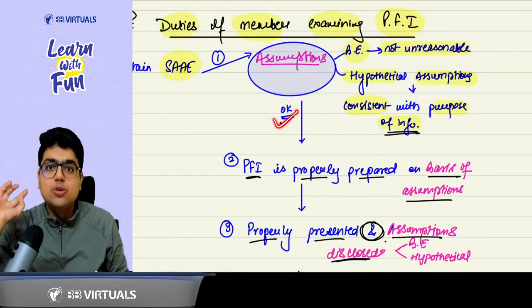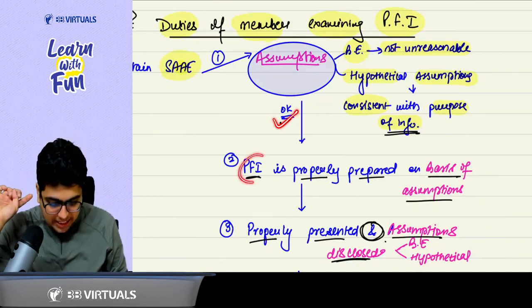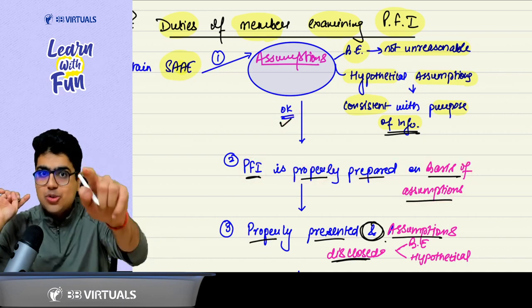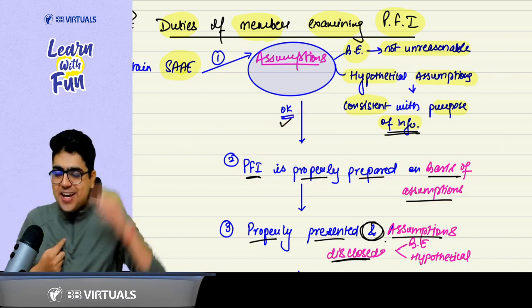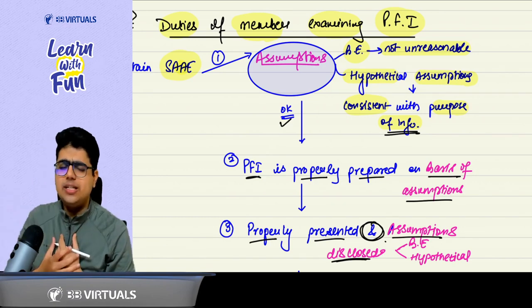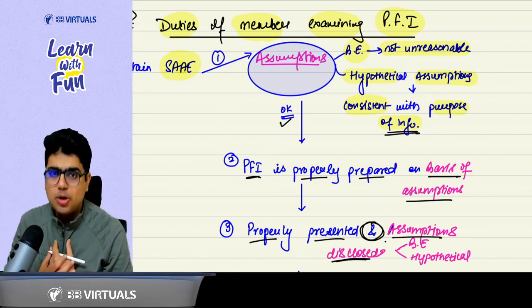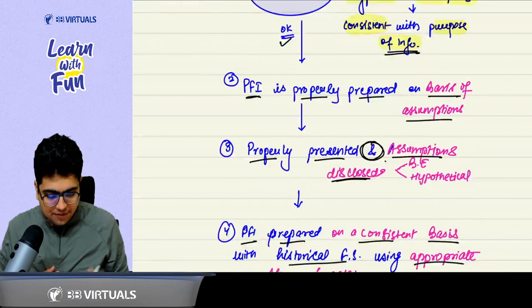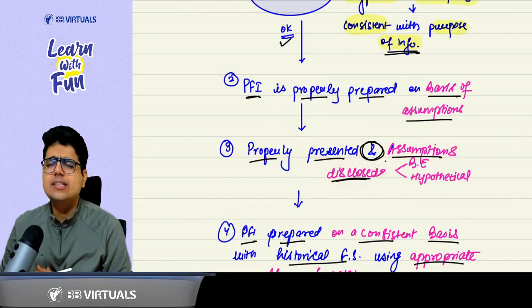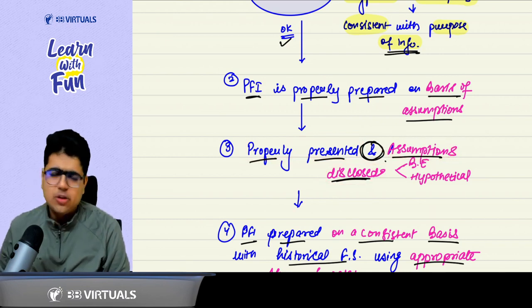When the assumptions are okay, the next step is that PFI should be properly prepared on the basis of assumption. Now you know the assumption, I know the assumption. Should the user also know the assumption? Yes. So the assumption should be properly disclosed. The PFI should be properly presented and the assumptions should be disclosed. Whether it is the best estimate or hypothetical assumption, they should be properly disclosed.